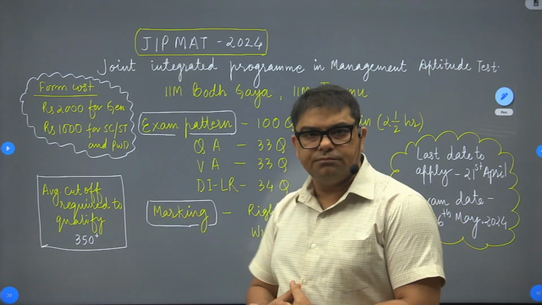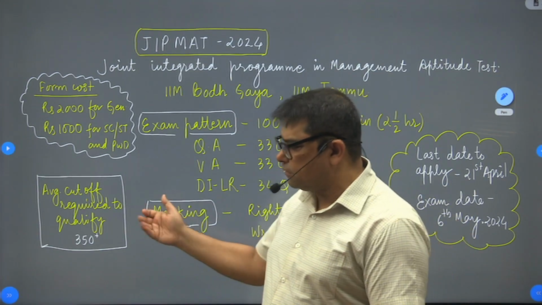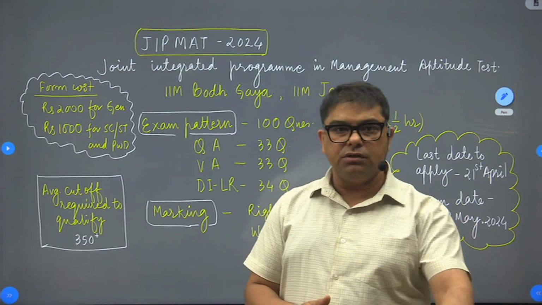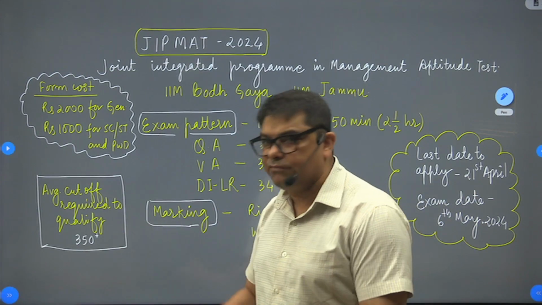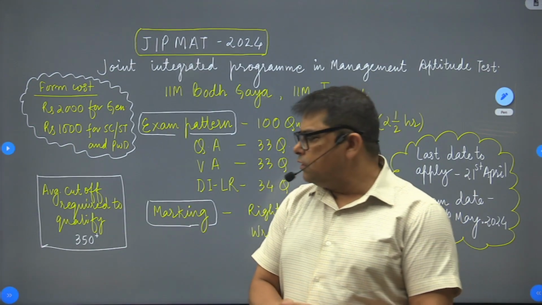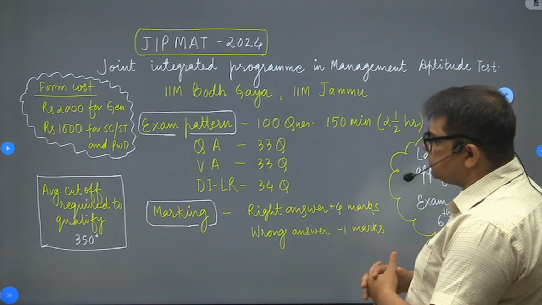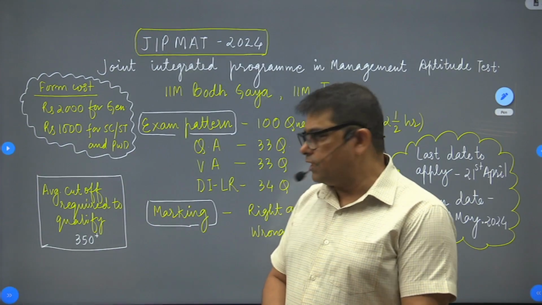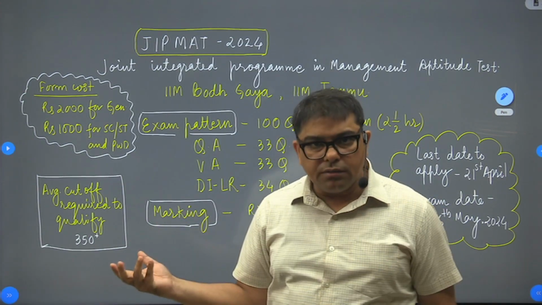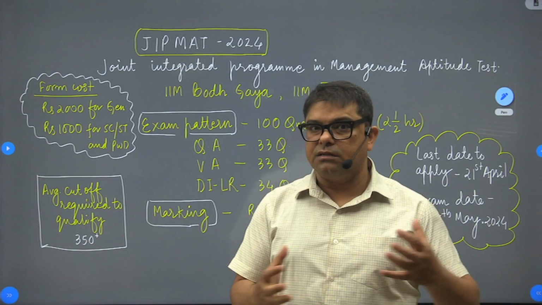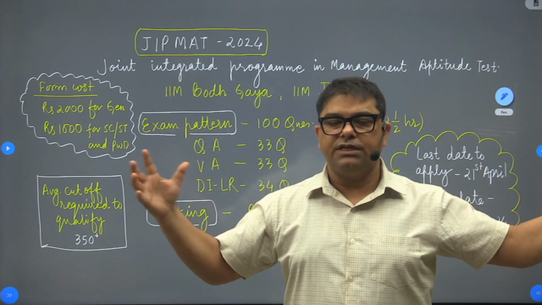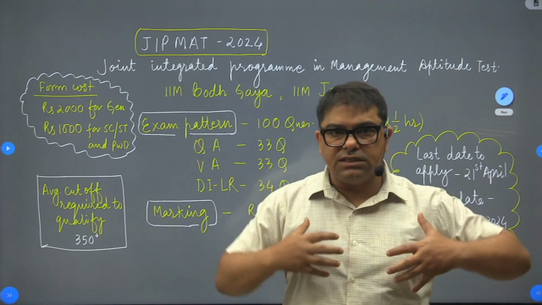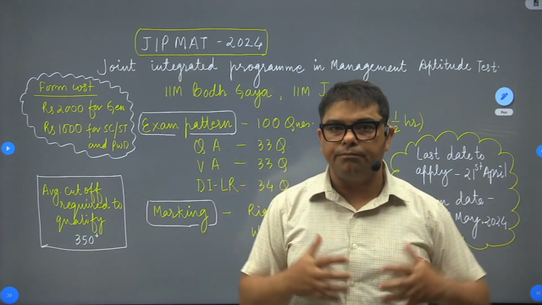Now looking at the paper, people are definitely asking, sir, what would be the minimum score which is required to get qualified into the next round of this examination? It would be somewhere close to 250 and plus. So you could see that of 100 questions, 350 marks required to qualify, which is a very big score. Now that simply means that the pattern of examination is not going to be very tough. It is not even moderate also. The level of the paper is going to be on the lower side. So as a result, more and more people are going to have strong competition.